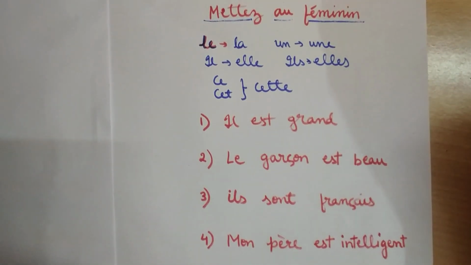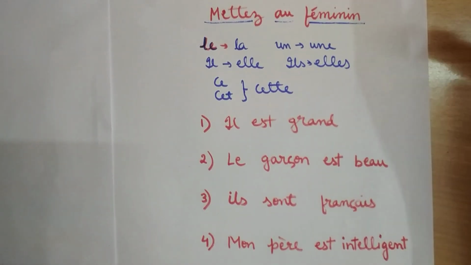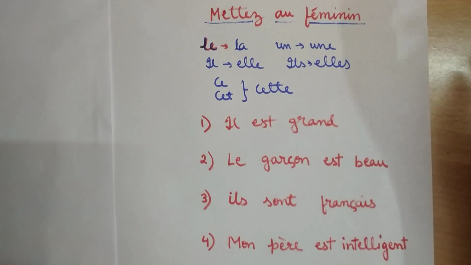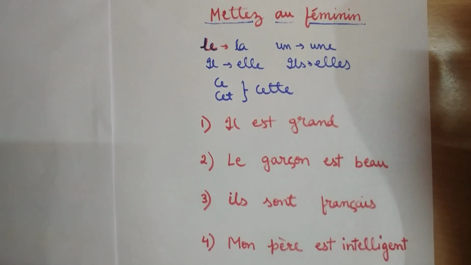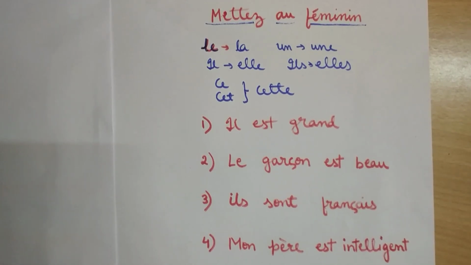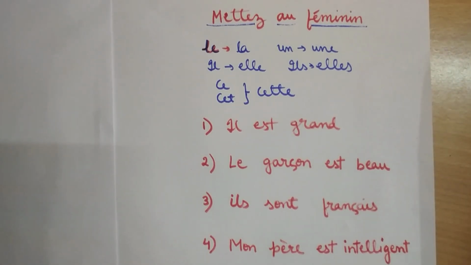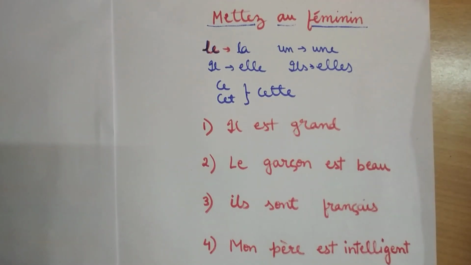And one more thing, in the feminine form, we don't change the verb. We will write the verb as it is. In all the sentences, wherever the verb is there, we will keep it as it is, because he is French, she is French, he speaks English, she speaks English, he eats ice cream, she eats ice cream. So everywhere the verbs remain same. Okay, in English the verb remains same. So is the case in French also, the verb remains same. So we will not change the verb.